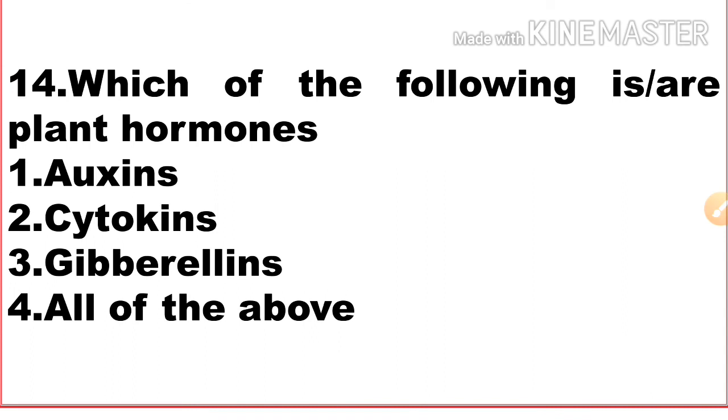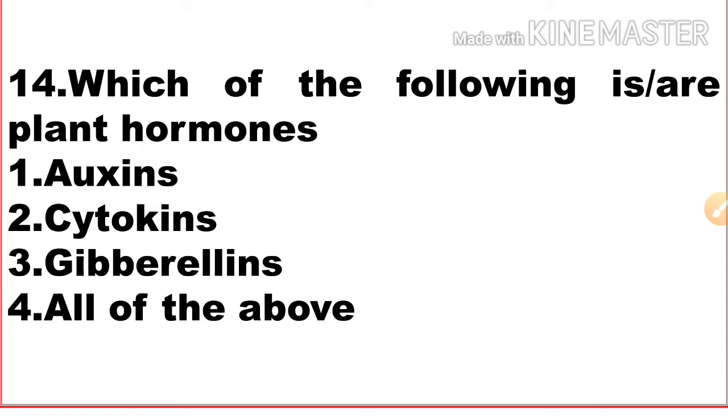The next question, which of the following are plant hormones? Option 1 auxins, option 2 cytokinins, option 3 gibberellins, option 4 all of the above. There are 5 important plant hormones: auxins, gibberellins, cytokinins, ethylene, florigen.